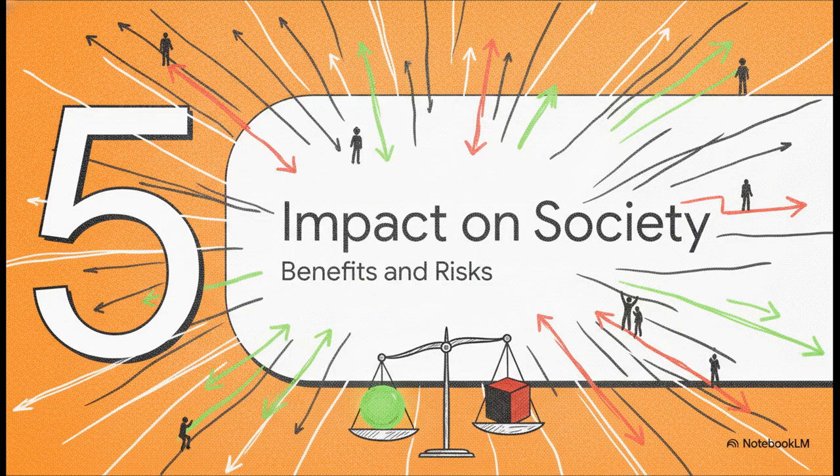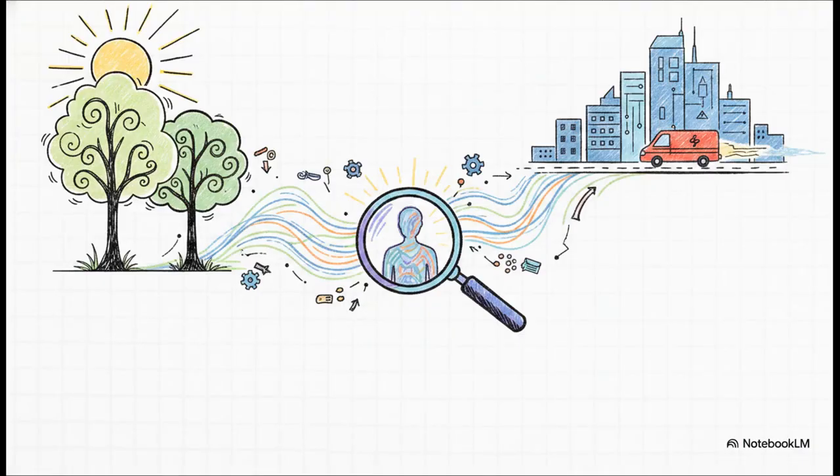All right, let's zoom back out to the big picture with Section 5, Impact, Bias, and Society. When we optimize systems globally, the impacts are vastly magnified. The societal benefits we're looking at are truly monumental. These algorithms are driving environmental sustainability. They're optimizing smart grids and managing habitats to protect biodiversity.